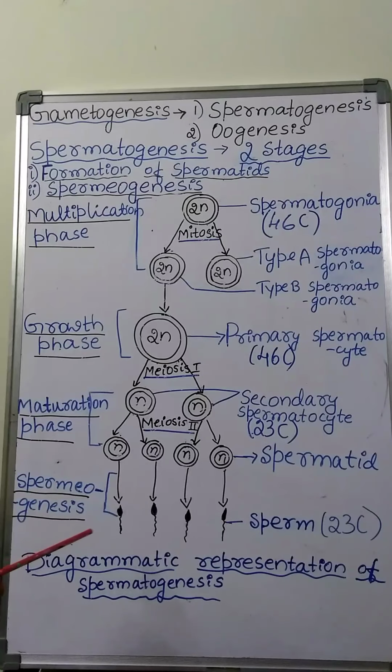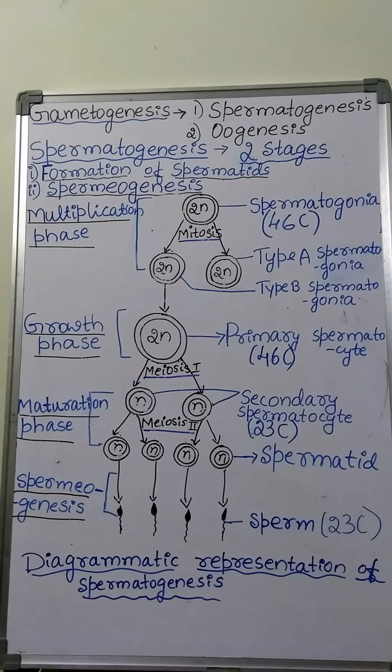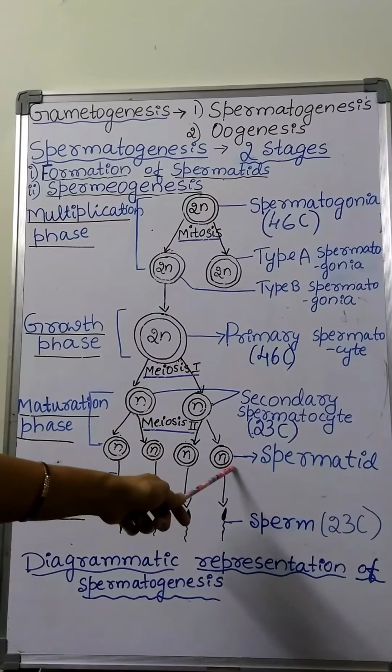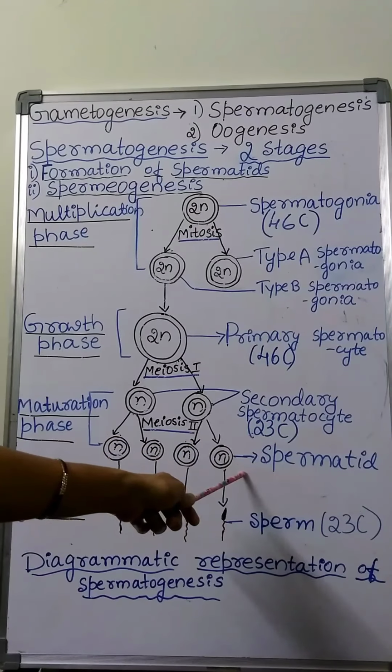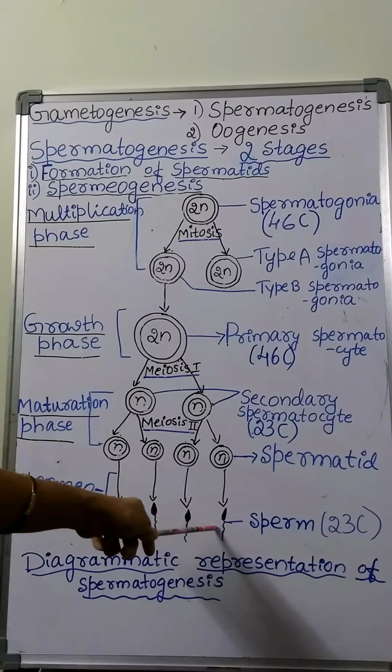In this process, these inactive spermatids undergo a series of morphological and physiological changes like condensation of the nucleus, formation of acrosome, formation of axial filament, changes in the mitochondria and centriole, etc. After these changes, the spermatid transforms itself into an active, motile and functional sperm.